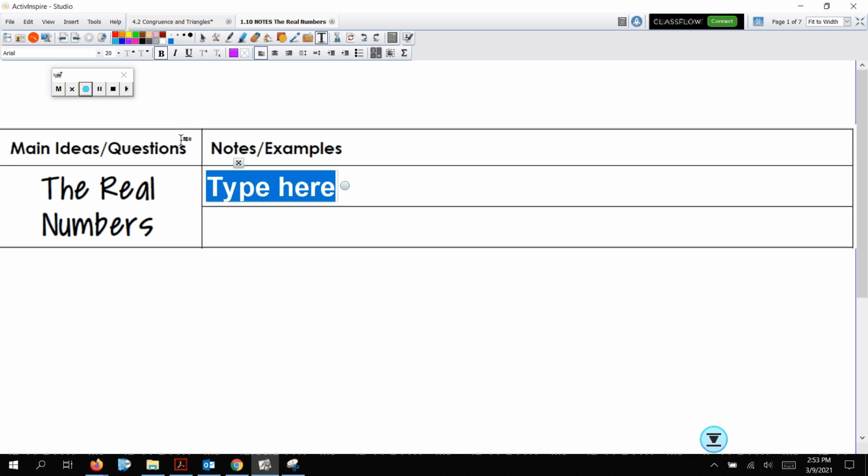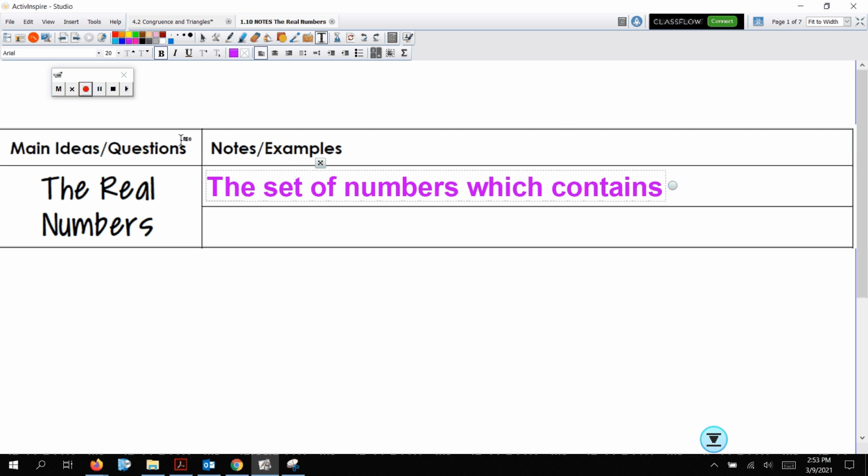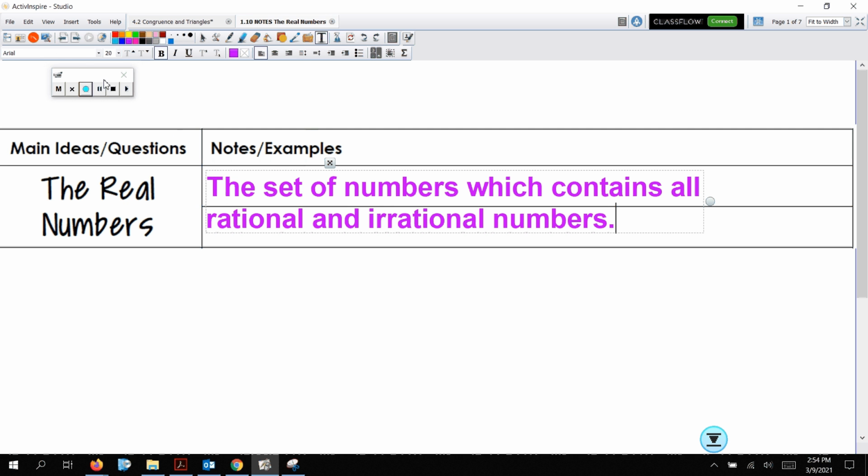So the real numbers are the set of numbers which contains all rational and irrational numbers. So all of the numbers that we talk about, all of the numbers that you're going to talk about in math for the rest of your high school career are all going to be real numbers. You don't really get into imaginary numbers until Algebra 2, but that's only if you're getting advanced. But all of the sets are real numbers.